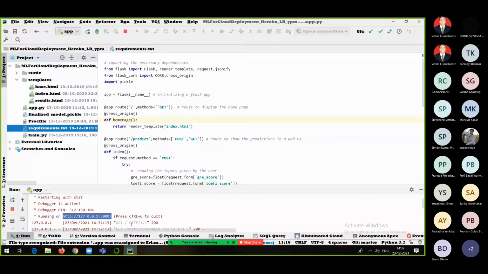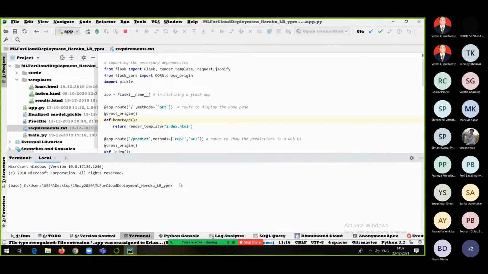How to install a package, everyone? Just go to the terminal and fire the command pip install. This is the terminal actually, right? So this is my environment. In this environment, I will be installing all the packages which I require for this particular project.